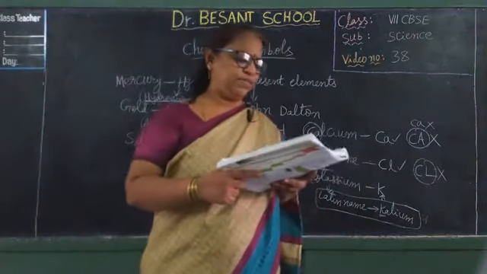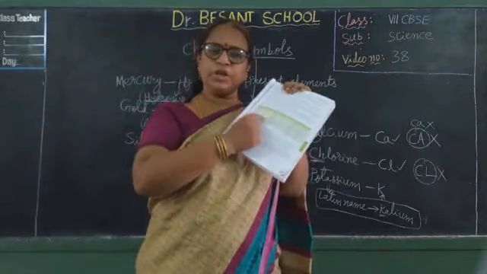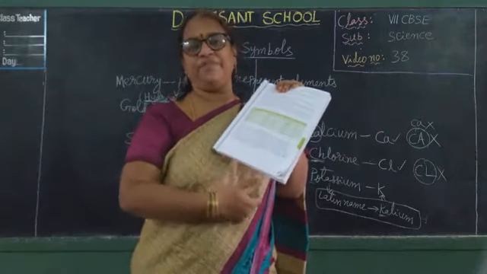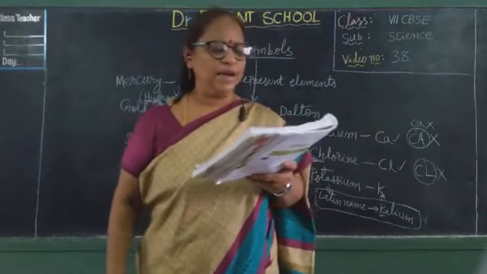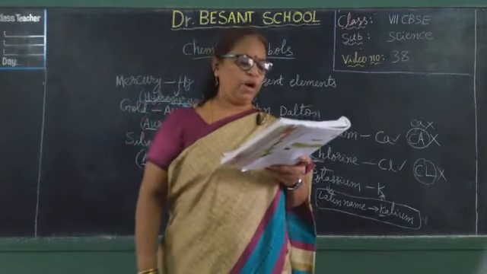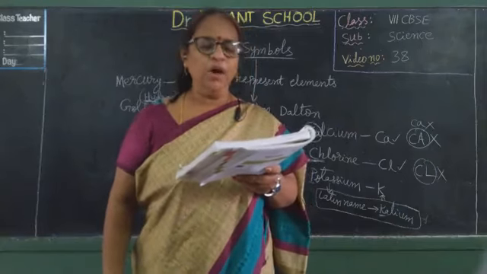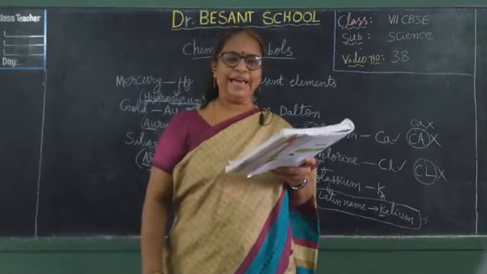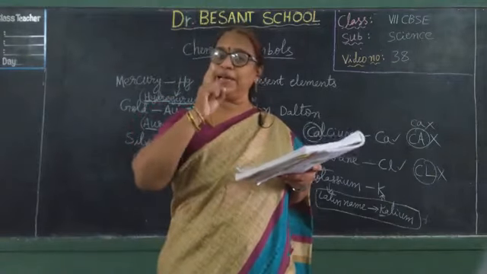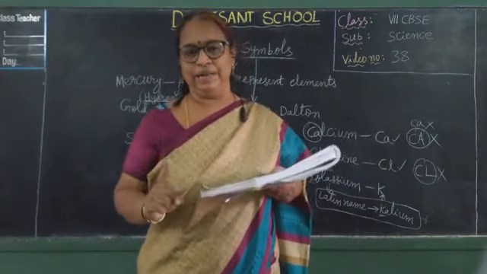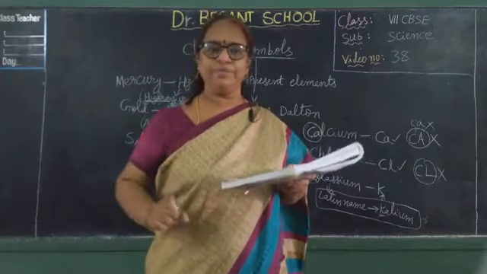So here, some of the common elements which will be mostly used and their symbols are given. See here. Hydrogen H, carbon C, boron B, oxygen O, sulfur S, iodine I. These are all elements with a single letter as the symbol; the starting letter will be the symbol.